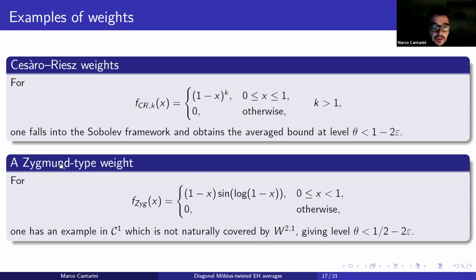The second case is a Zygmund type weight, so it is possible to prove that this function does not belong to the whole Zygmund space, but it belongs to, in this case, the Zygmund space C1. And so a weighted average version with this weight of the diagonal twisted conjecture means a non-trivial estimate for a level of theta which is essentially 1/2.